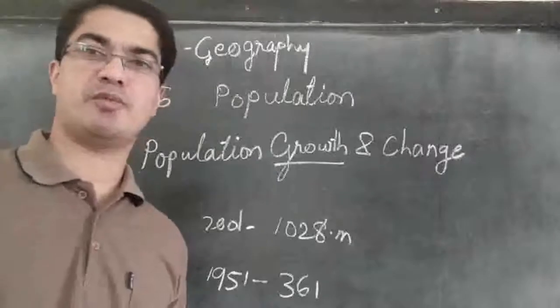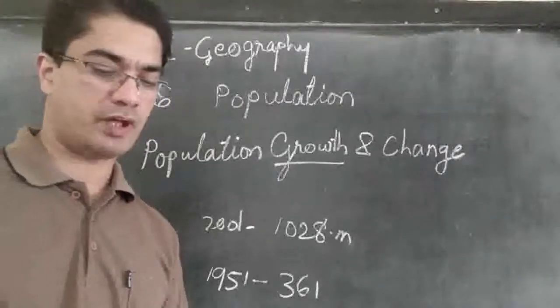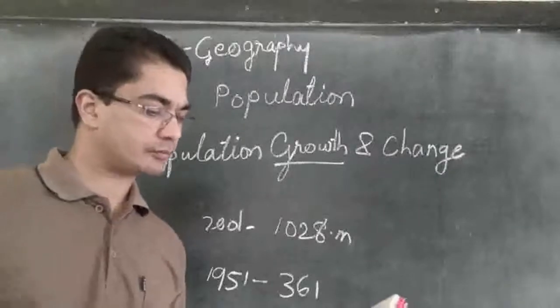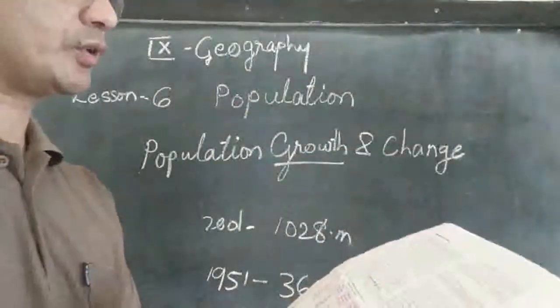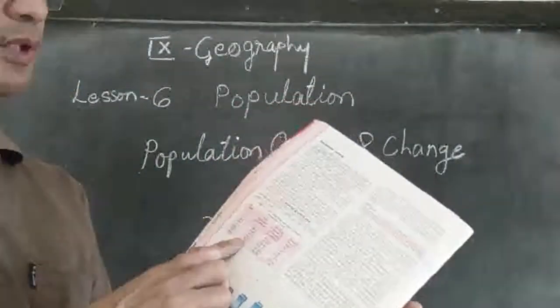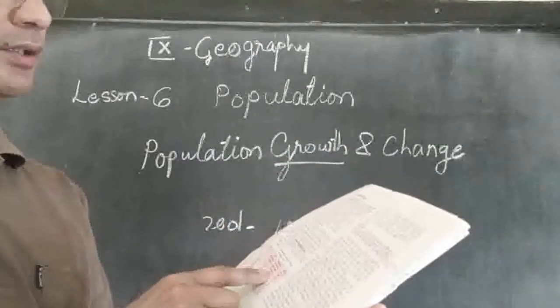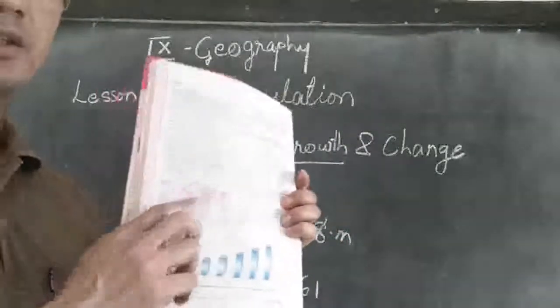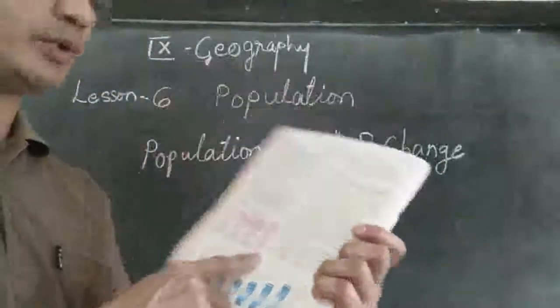Soon after independence, the Indian population began to increase very fast. And you can see the chart given there. It shows the total population of India, then the absolute increase in each decade, and the percentage.